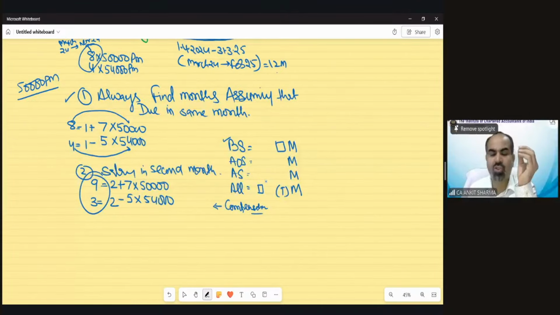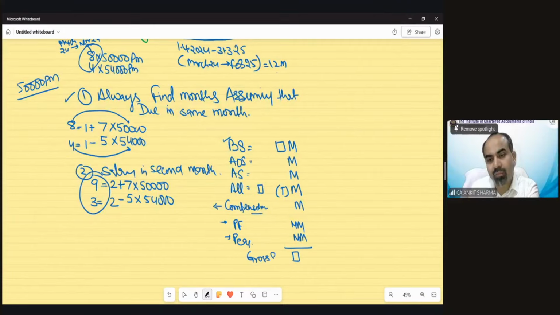In case of retirement, there would be compensation like gratuity, leave encashment, etc. If there is no retirement and you receive compensation, that is 100% taxable. Then come perquisites and provident fund provision. So provident fund contribution and perquisites come after that. These are non-monetary. So that would be my gross salary.